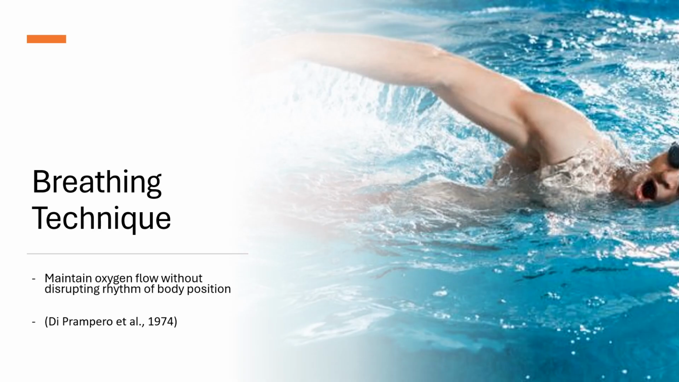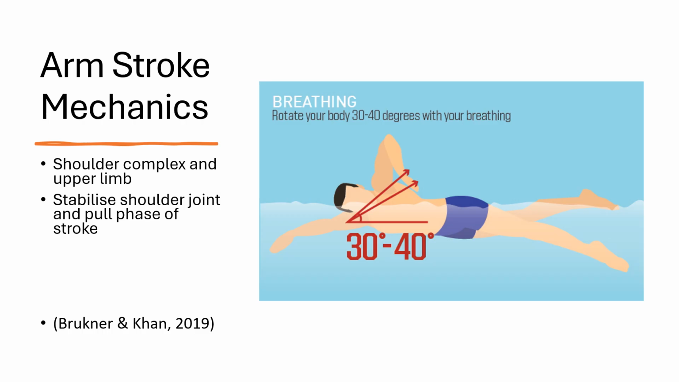Swimmers must also have a breathing technique, as it is crucial for maintaining oxygen flow to the muscles without disrupting the swimmer's rhythm or body position. It is important to time the breathing with arm movements and maintain a stable core to avoid excessive head movements that could disrupt the streamlining. Another important sports technique for a swimmer is arm stroke mechanics, which includes the shoulder complex and the upper limb.